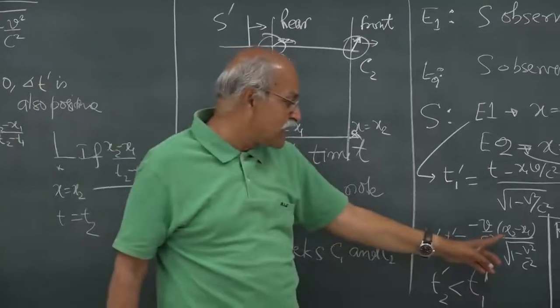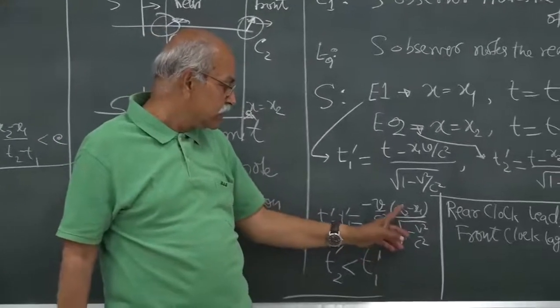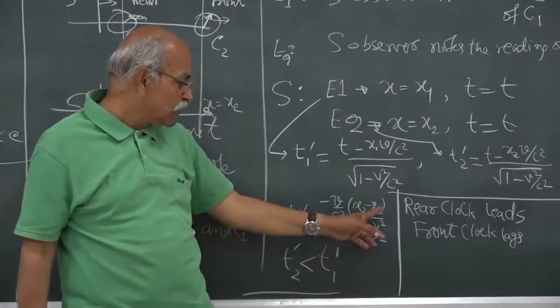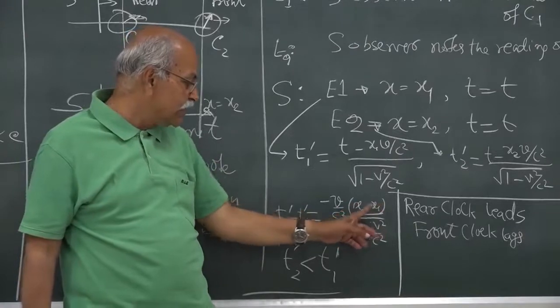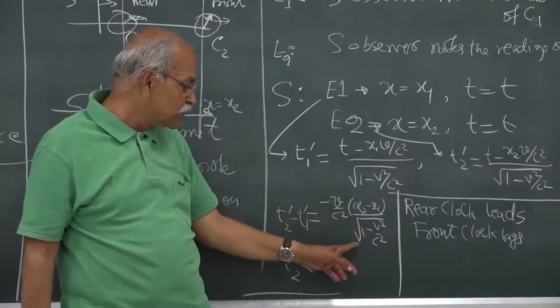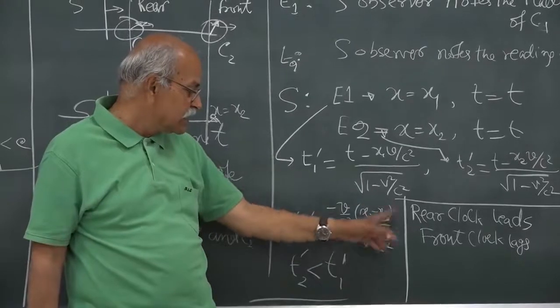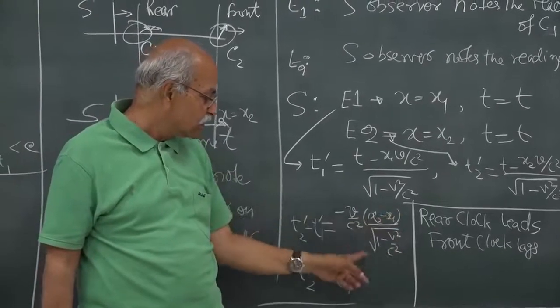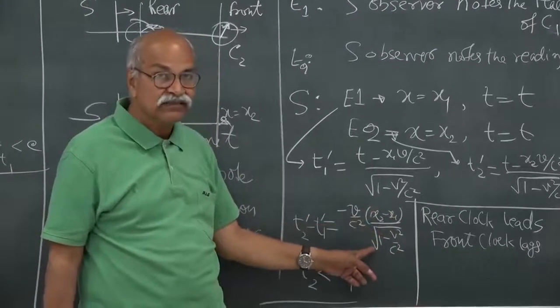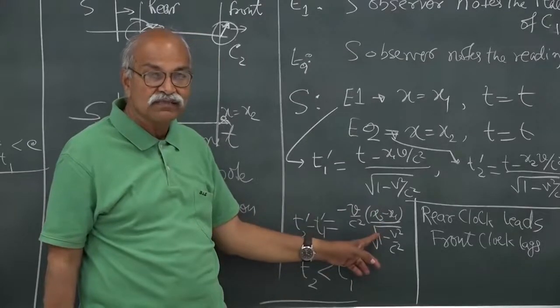So if you look at this factor here and this expression x2 minus x1, which is the moving length, and you divide it by the square root of 1 minus v square by c square, its value increases and becomes the rest length between these two clocks.